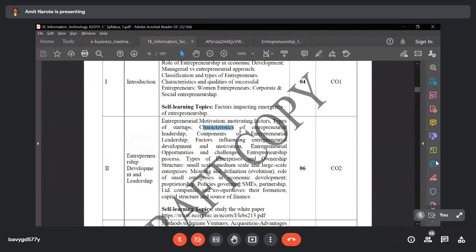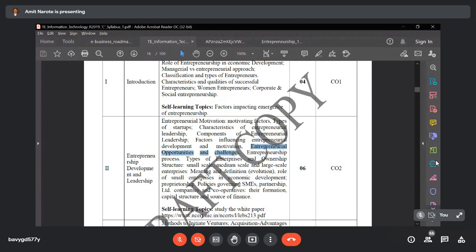Then the characteristics of entrepreneurial leadership. What are the characteristics of entrepreneurial leadership that we are going to discuss? Then the components of entrepreneurial leadership. What are the components that we are going to discuss for entrepreneurial leadership? Then the factors influencing entrepreneurial development and motivation. What are the factors that affect or motivate the development of entrepreneurial activity? Then entrepreneurial opportunities and challenges.